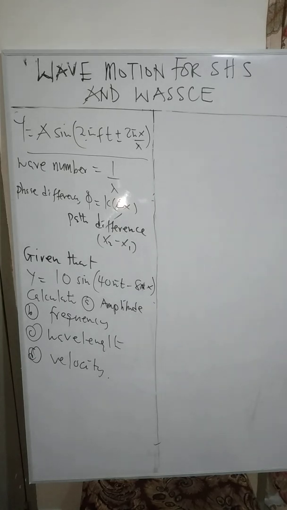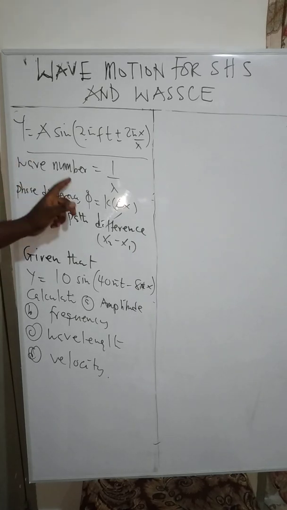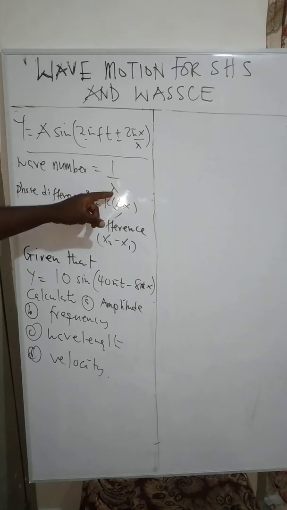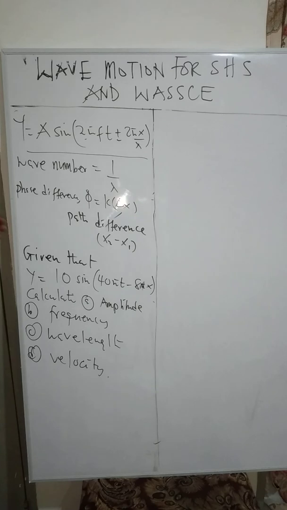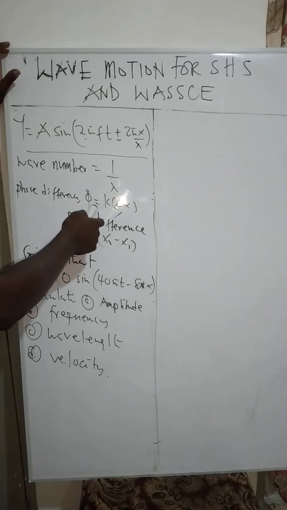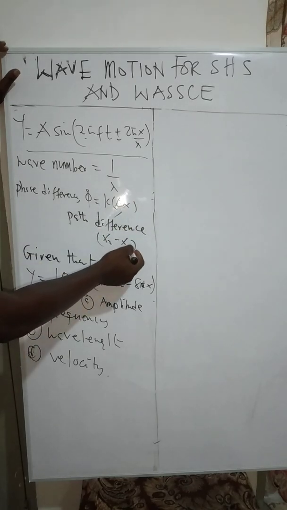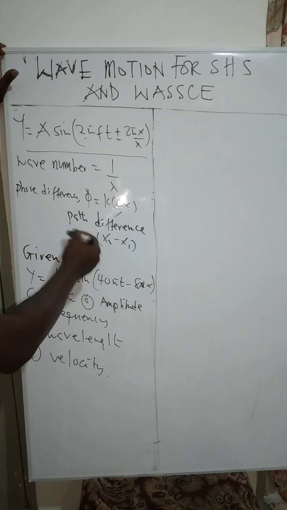I'm leaving this equation, and this is another equation for wave number. If anytime you are asked to calculate for wave number, it is 1 all over the wavelength. That is how you calculate for the wave number. Then we have what we call the phase difference, which is this symbol, k multiplying change in s. Change in s can be x2 minus x1, which is the path difference.